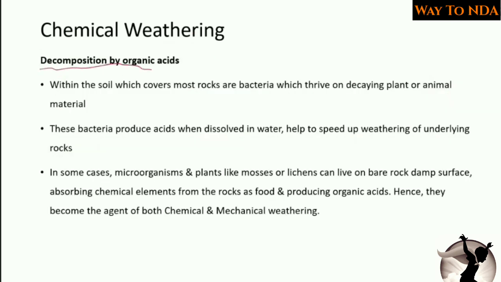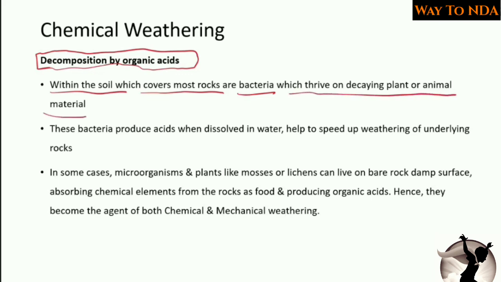Now the third one is the decomposition by organic acids. So within the soil which covers most rocks are bacteria. That means in the soil there are a lot of bacteria which thrive on decaying plant or animal material.